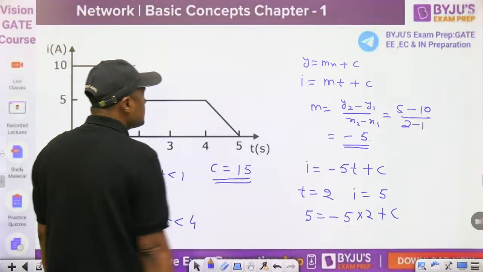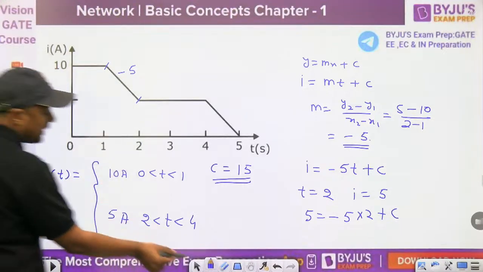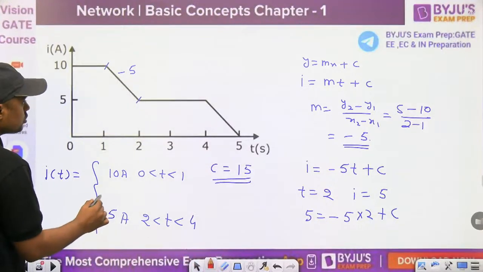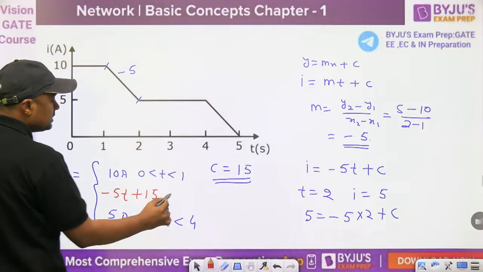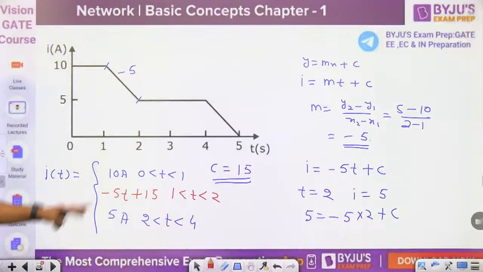The value of c is 15 here, and that's why the equation of this line is... what is the slope here? Minus 5t plus 15. That is for 1 less than t less than what? 2. In this way you can find the equation: minus 5t plus 15.